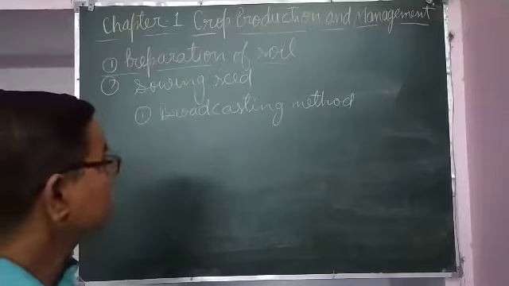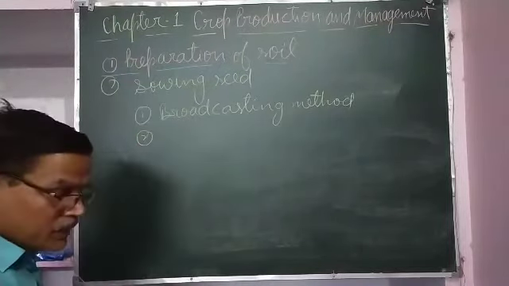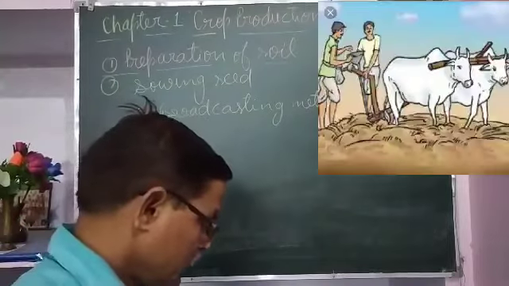The other method is by using traditional tools.